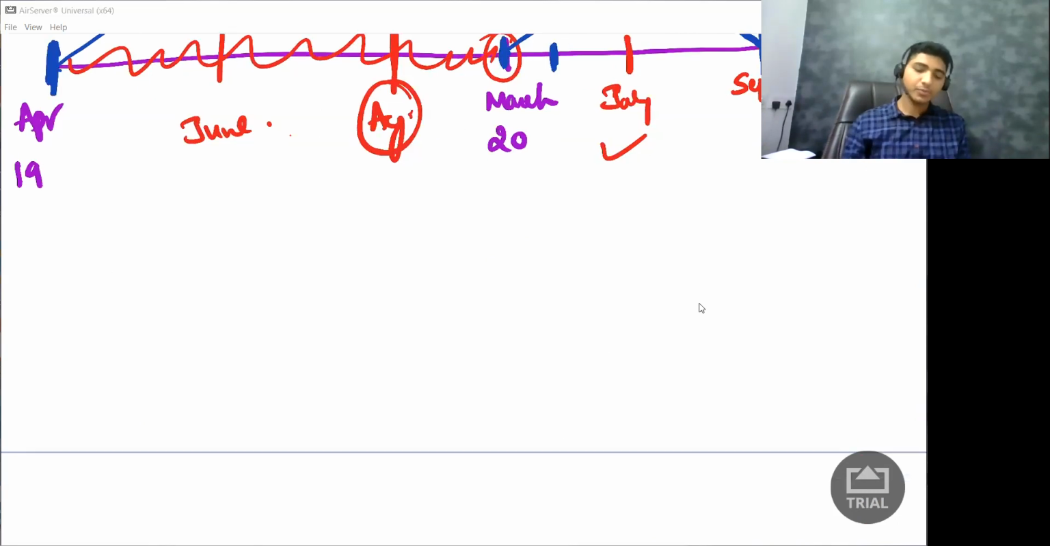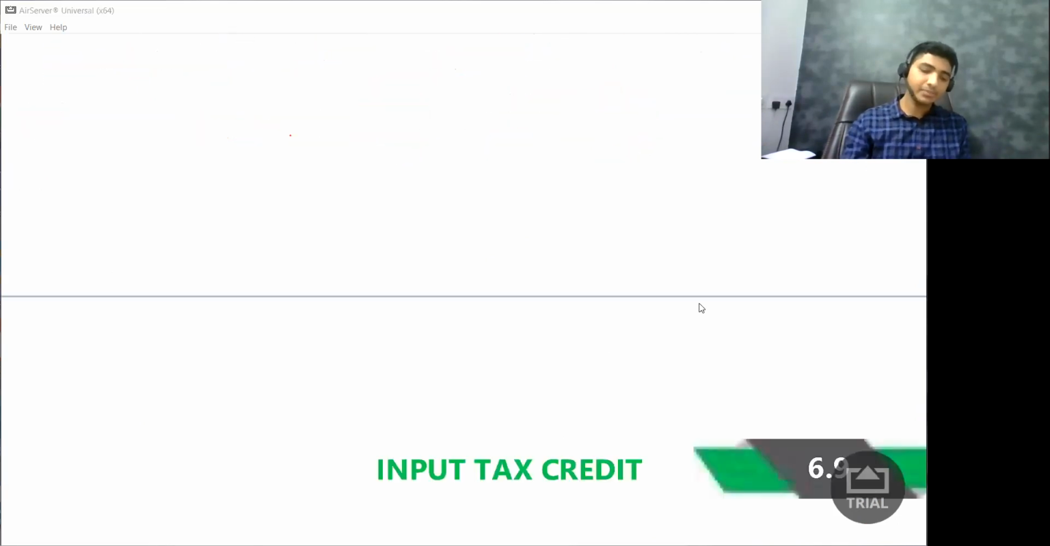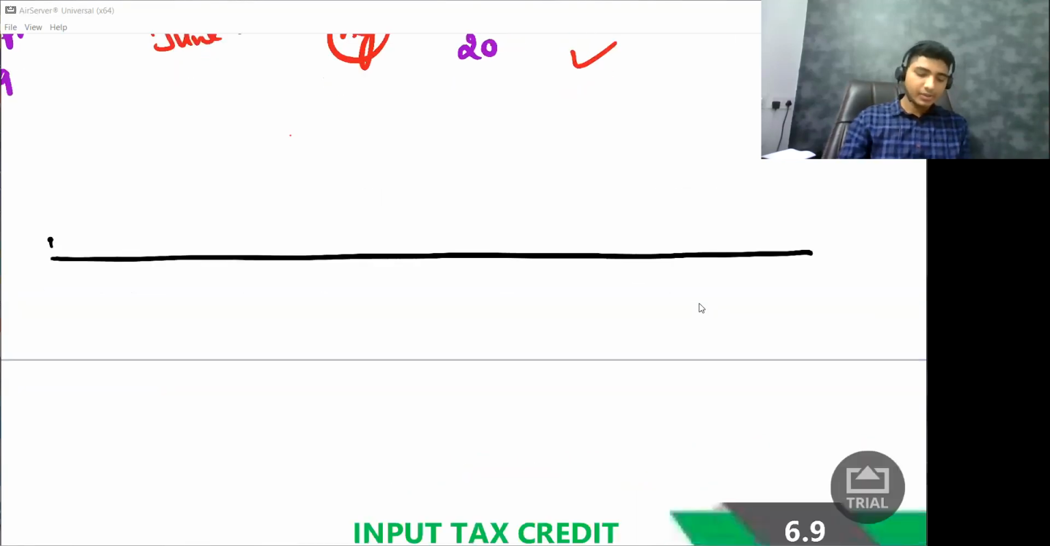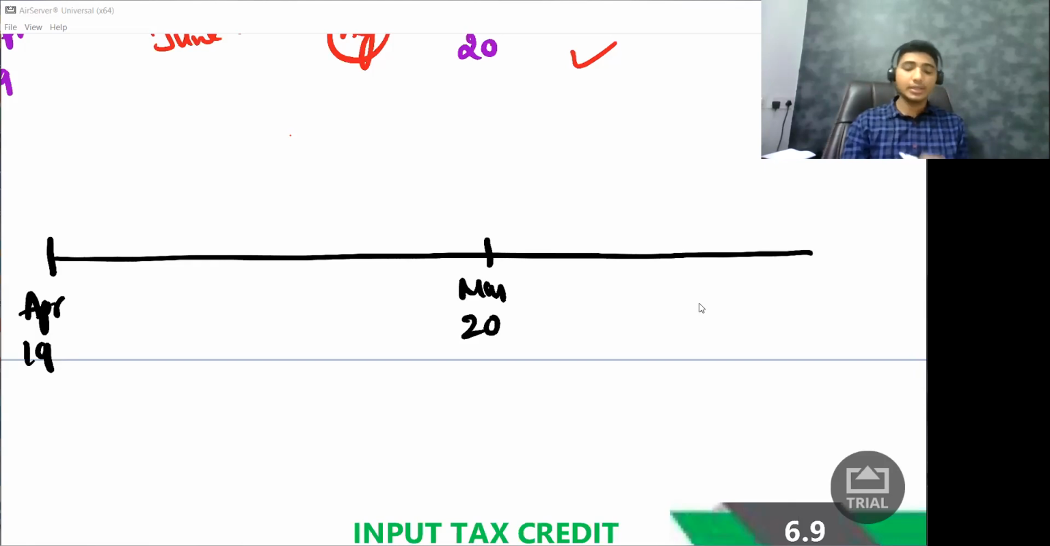So I'll explain you with one more example. Okay. Very simple example. Let us take this timeline. Let us say this is April 2019 and let us say this is March 2020. Now here I'm going to draw it in red line. This is September. So I have understood that I cannot claim the credit after September.